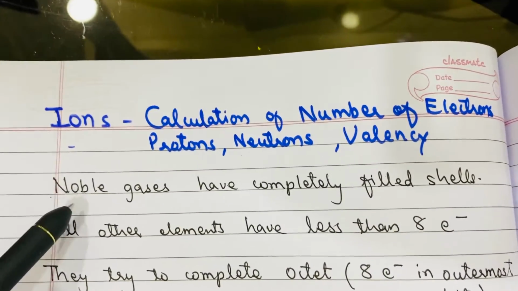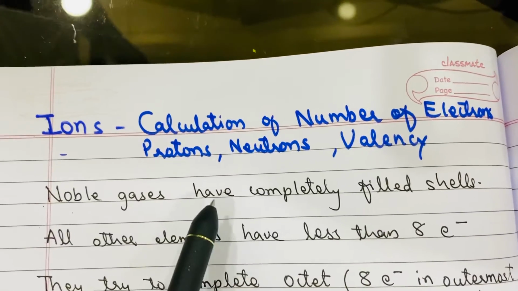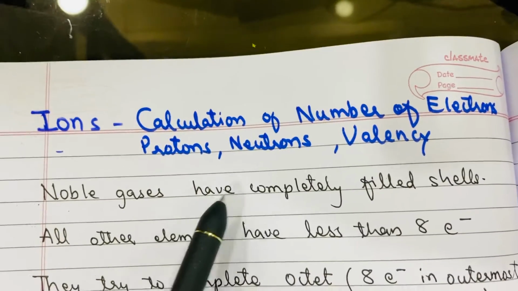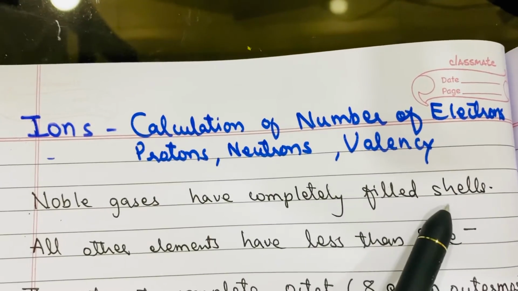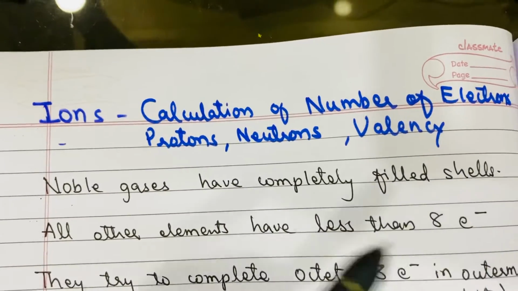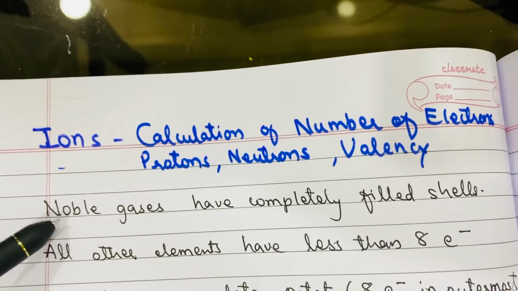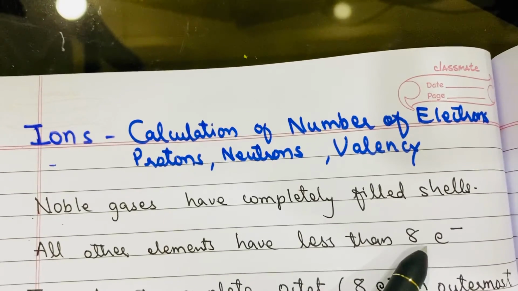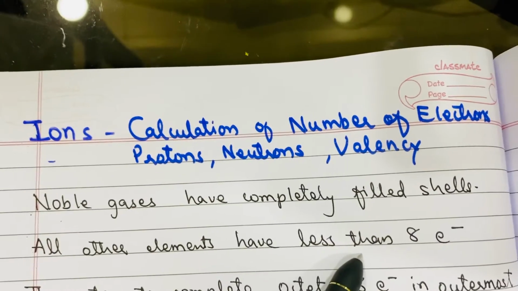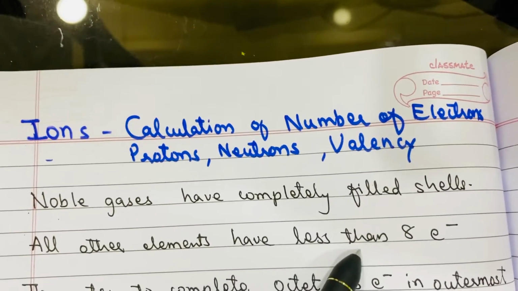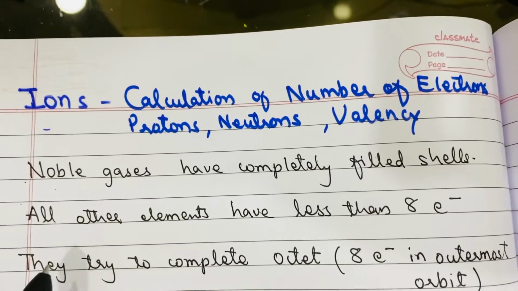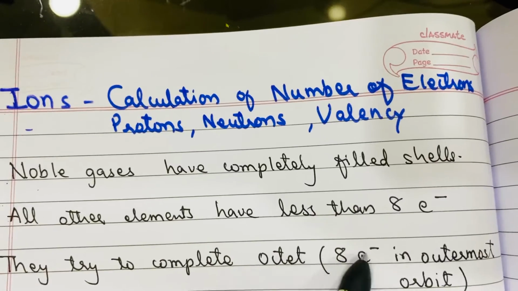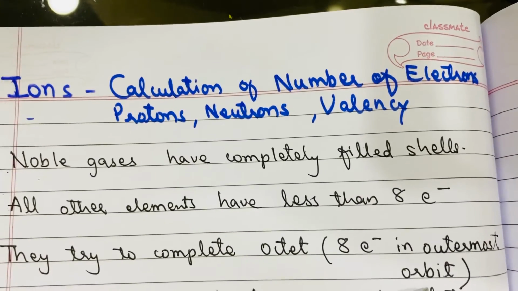We all know that noble gases are very stable, have a very stable electronic configuration because they have completely filled shells, completely filled with electrons. So noble gases are unreactive, but all other elements do not have 8 electrons in their outermost orbit to become stable. They have either more or less than 8 electrons in their outermost shells. So these elements will try to complete their octet, that means to achieve 8 electrons in their outermost orbit.